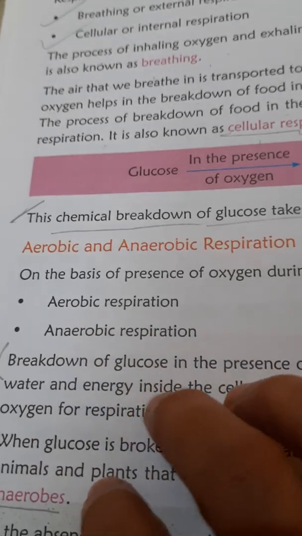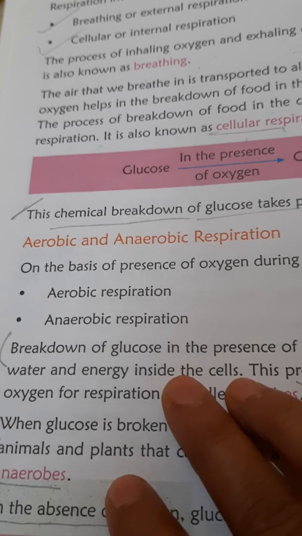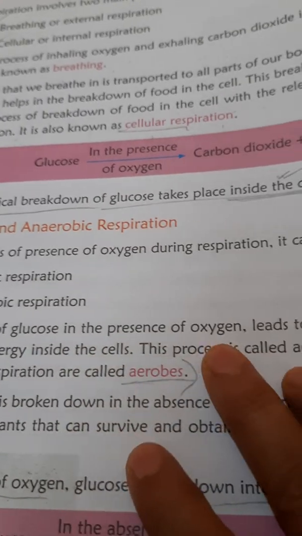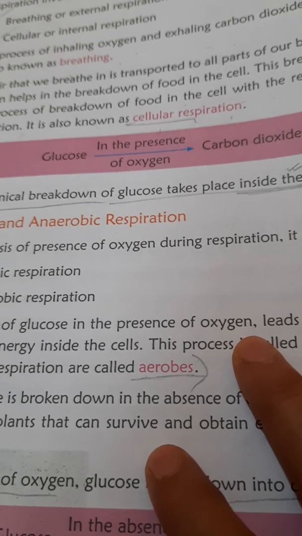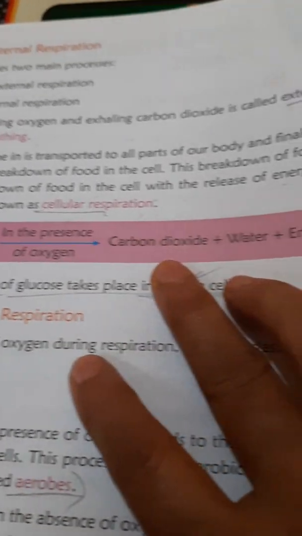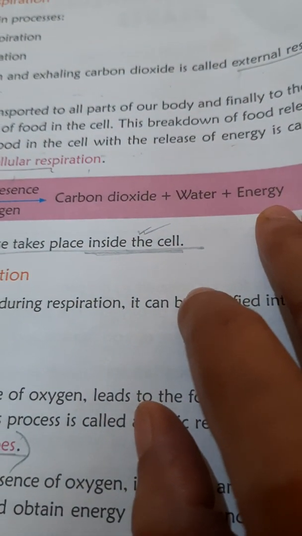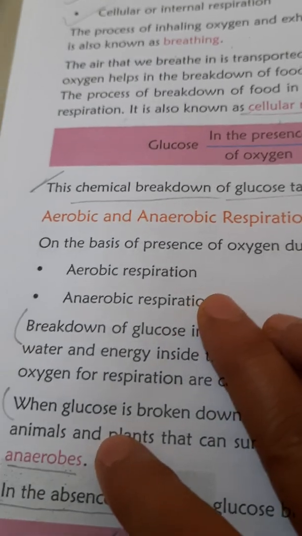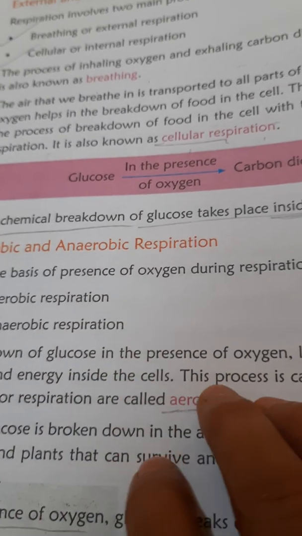Now, we can also say that breaking down of food or glucose in presence of oxygen is called aerobic respiration, and the end products are carbon dioxide, water, and energy is released. Clear children?